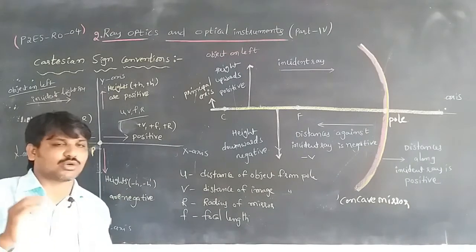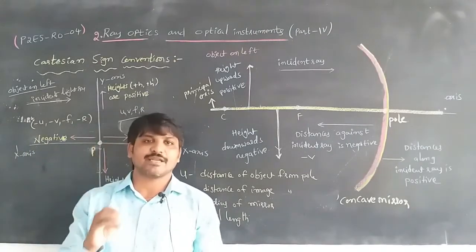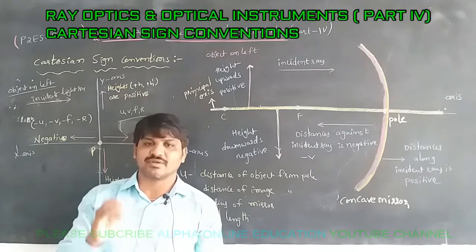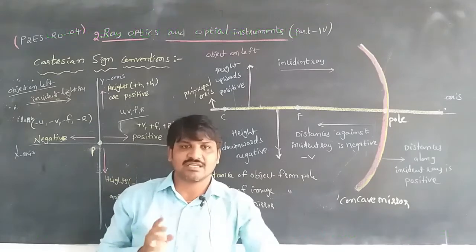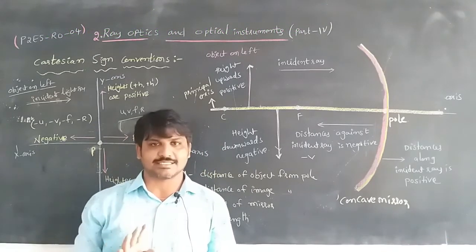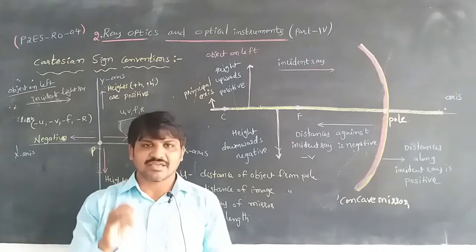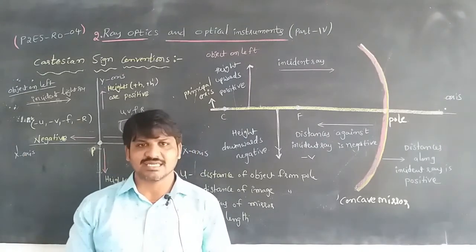We must follow the rules of the sign convention. Whenever numerical values are given in the problem, then only should we add the appropriate negative or positive sign. Otherwise, for unknown quantities we should not mention any signs. Only the given values should be assigned the appropriate sign according to their direction.